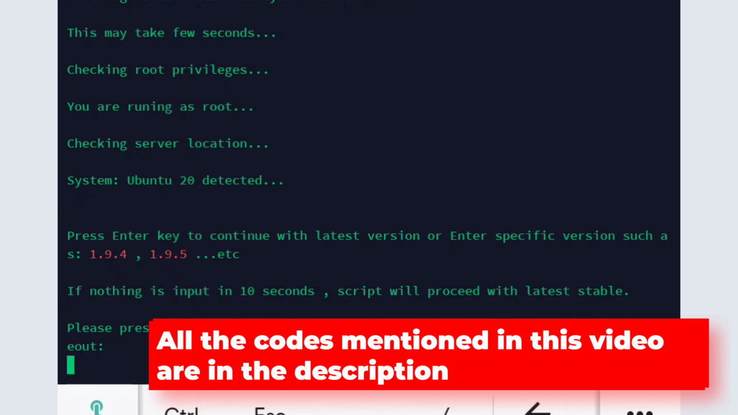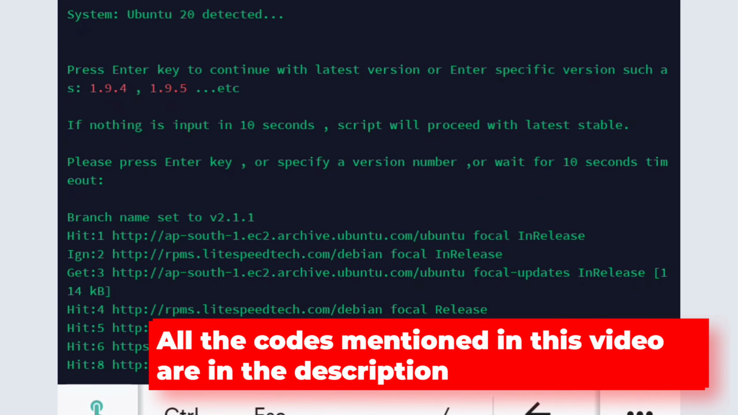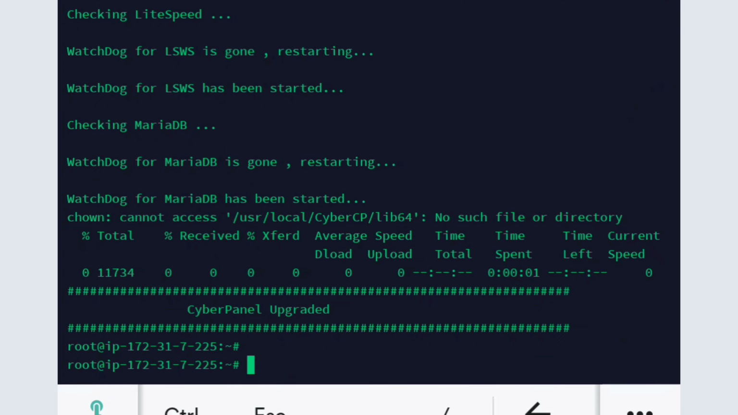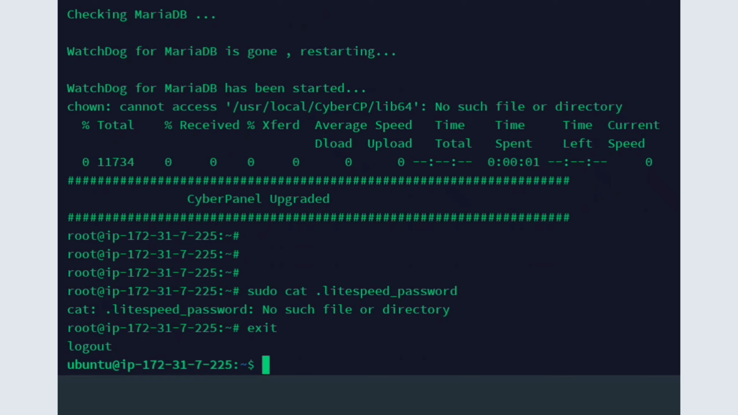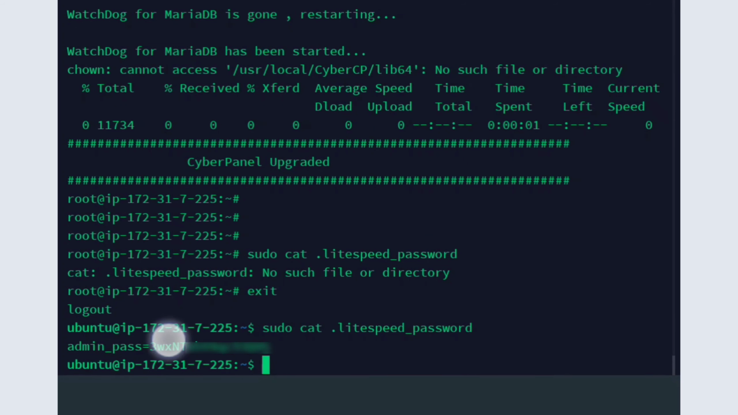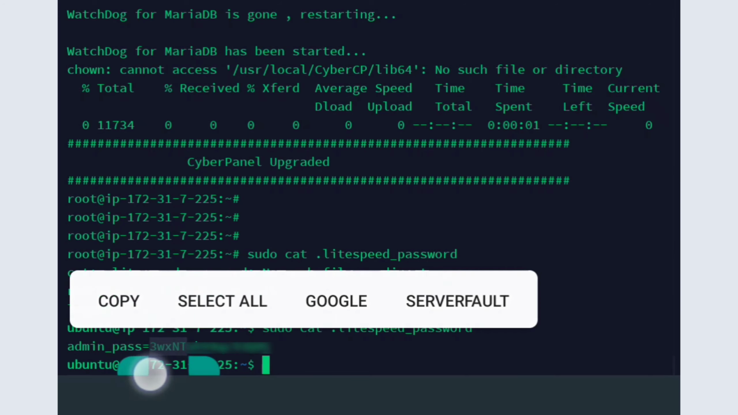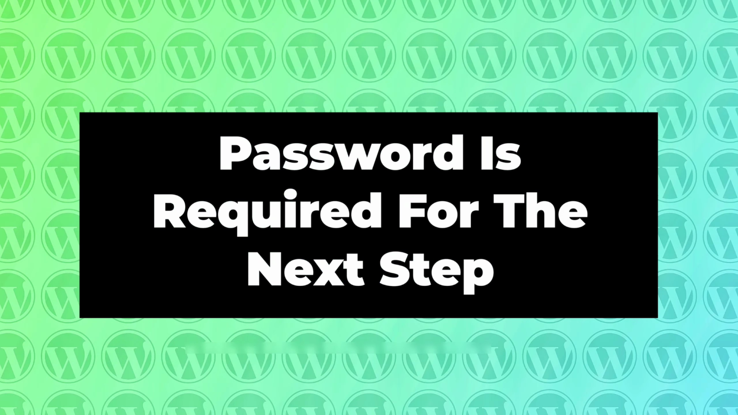All the codes mentioned in this video are available in the description. After that, it will show you that the Cyberpanel is upgraded. Type exit and after that paste the last code that is shown on your screen. And after that just copy the password. This is required for the next step.